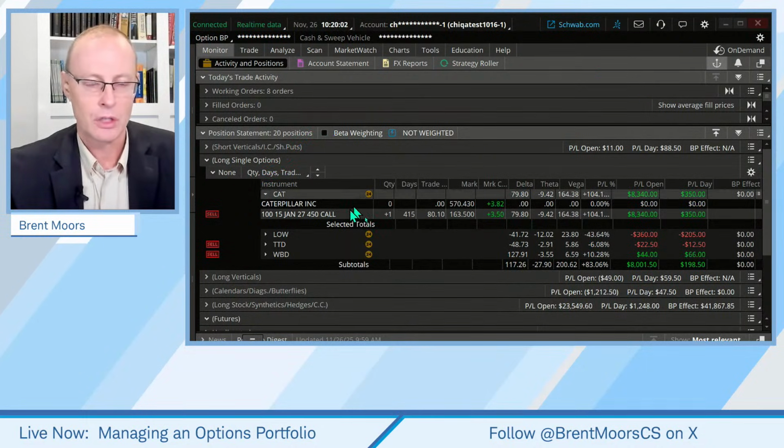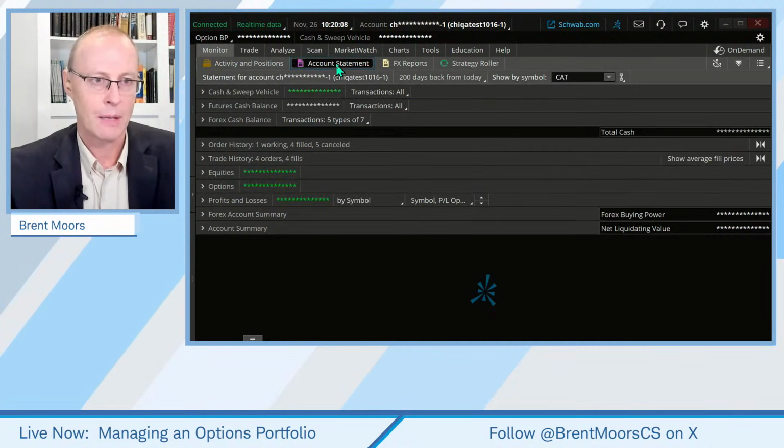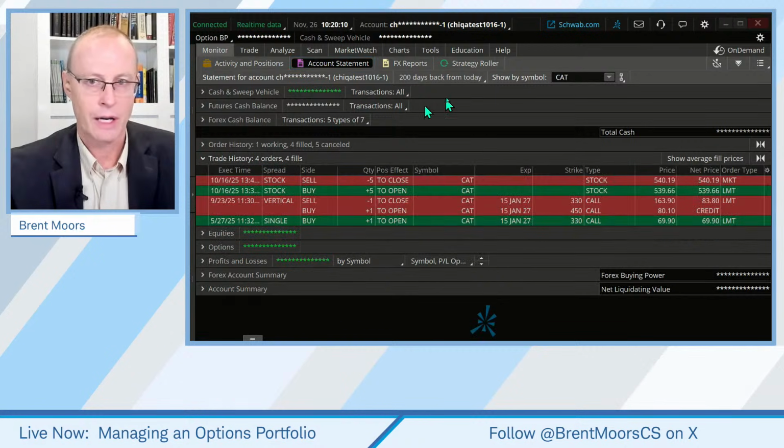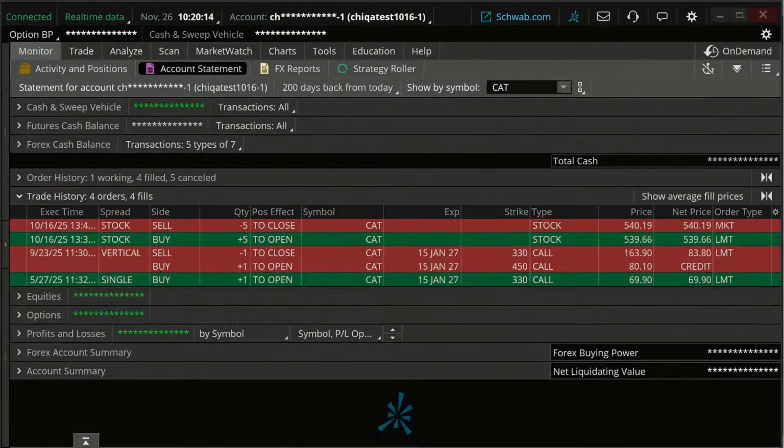Let's look just at the history of Caterpillar here in a sec and just see what that looked like. Let me go to account statement. Let me go to trade history. Here's Caterpillar. So this was the original trade on Caterpillar, so we can see what we got. Originally, we bought this. This was a LEAP, okay? So this is working out longer term. This is out to January 2027, so this is still over a year away. We bought it for about 70 bucks.